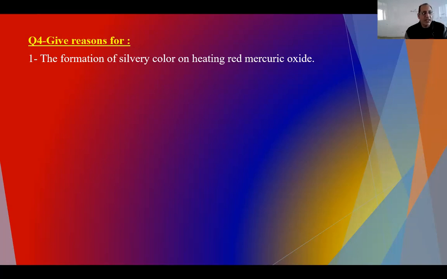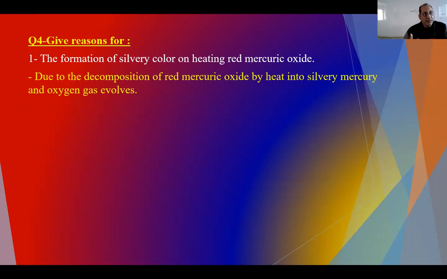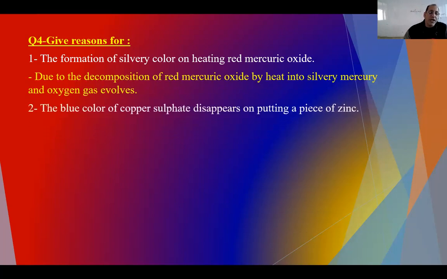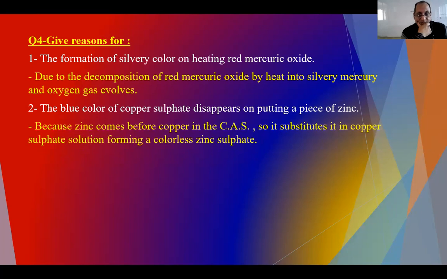What's the color of Hg? Silver. So the decomposition of mercury oxide gives silvery mercury and oxygen gas. The blue color of copper sulfate disappears on putting a piece of zinc in it. In copper sulfate, the copper is going to be replaced by zinc, giving zinc sulfate and a precipitate of copper.